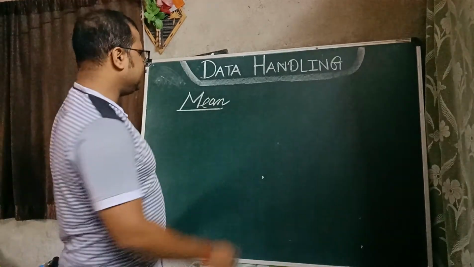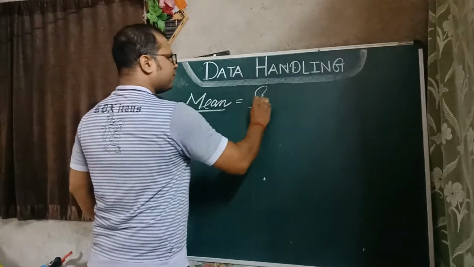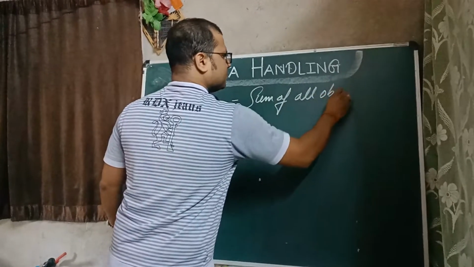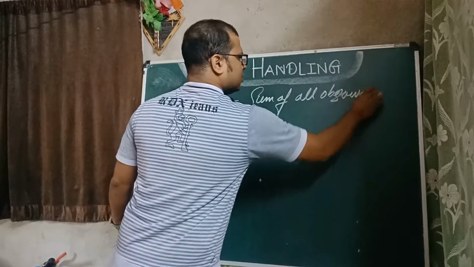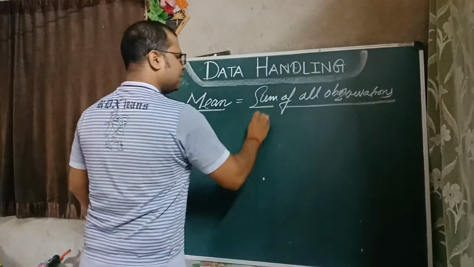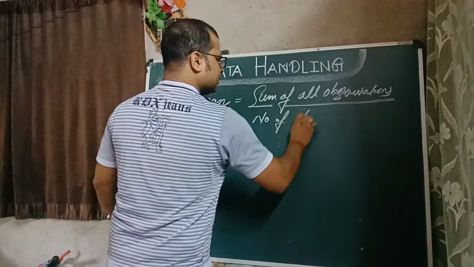First of all, what is mean? Mean is nothing but the sum of all observations divided by the number of observations.